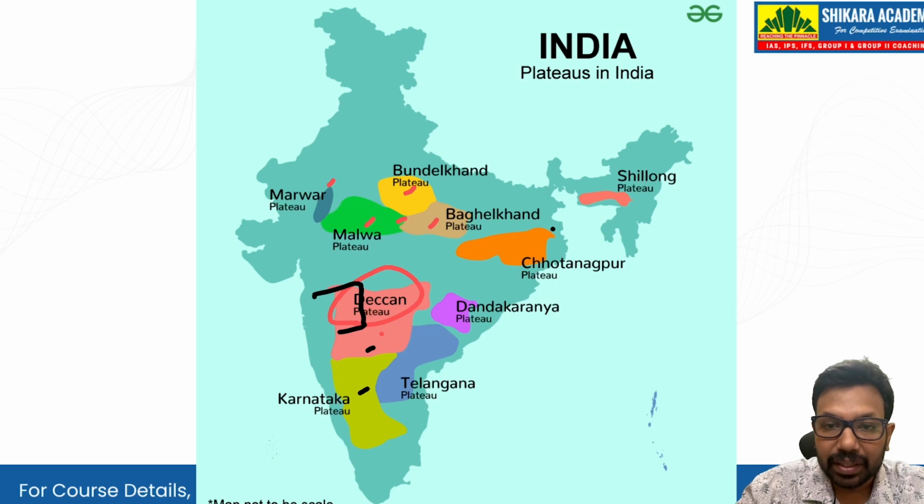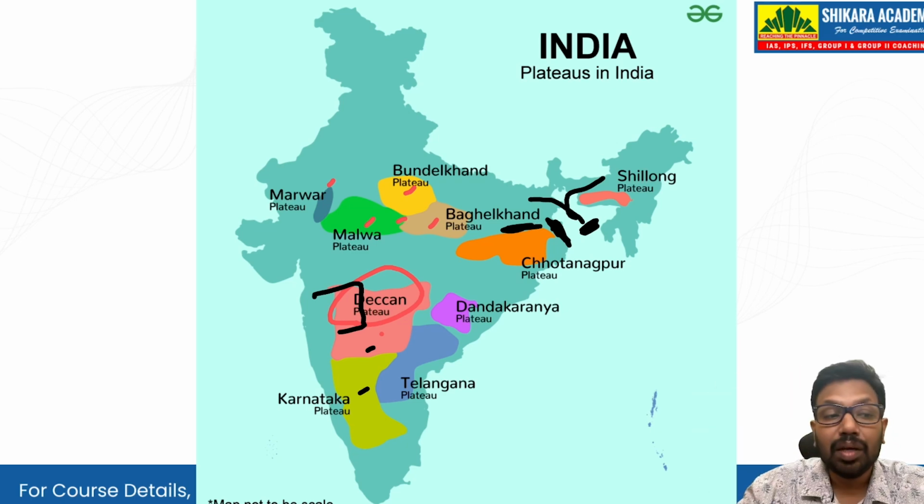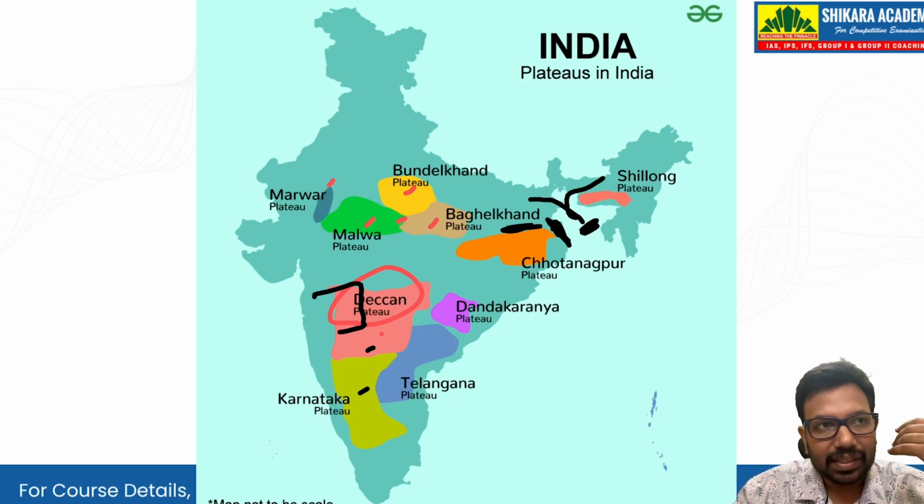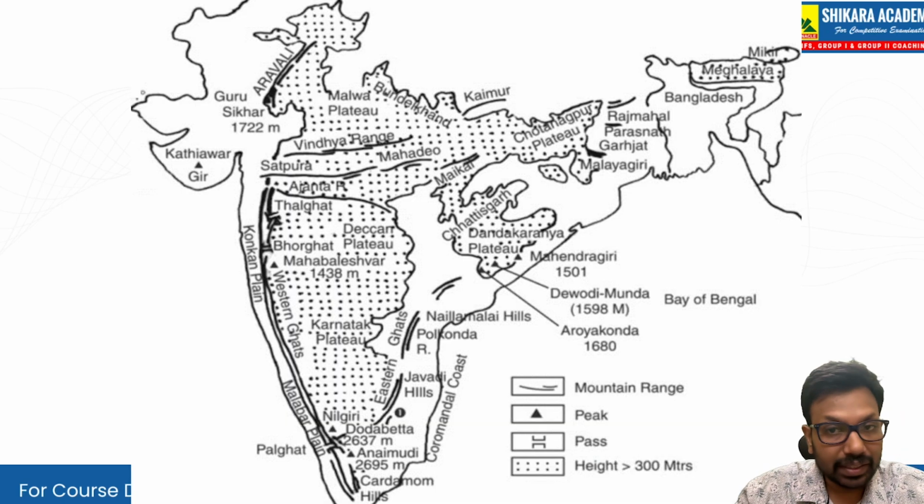Similarly, we have the Rajmahal Hills here. The Rajmahal Hills used to be part of the Shillong Plateau, but it was divided because of the Ganga river and the Brahmaputra river. It was broken down into pieces and formed Bangladesh, for example. Chotanagpur, to the north we have the Ranchi Plateau, and to the east we have the Hazaribagh Plateau. So these are the plateaus that we have in India. India is not a small country. India is very, very vast. How many differences of opinions we have, differences of minerals we have, differences of monsoon we have. But India is great, right?